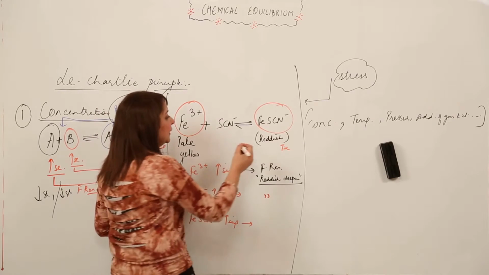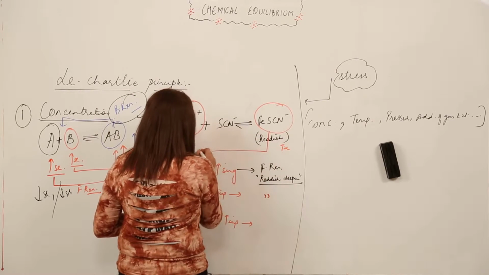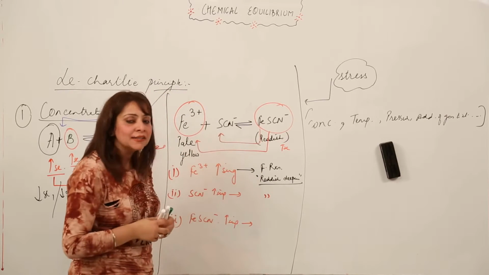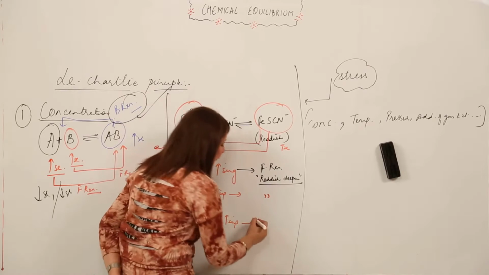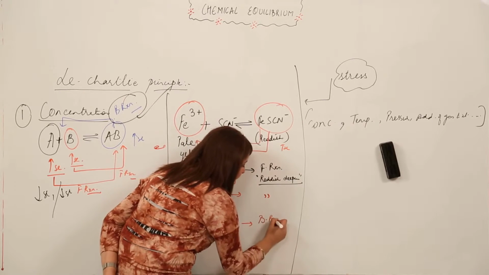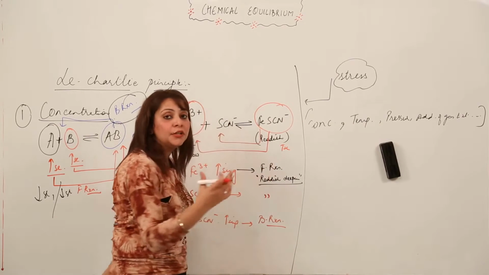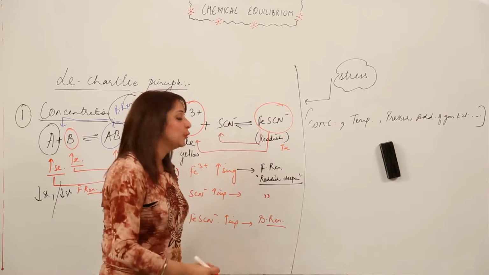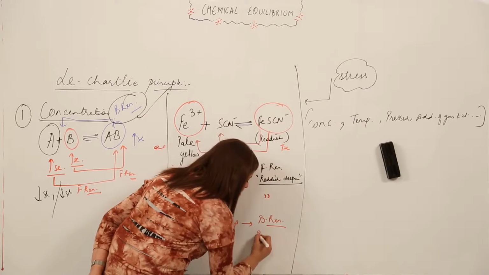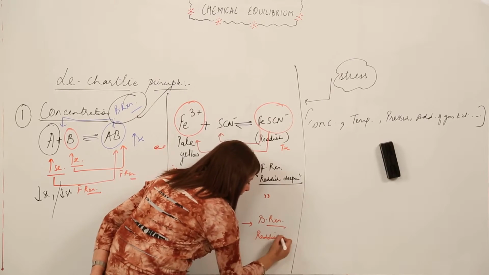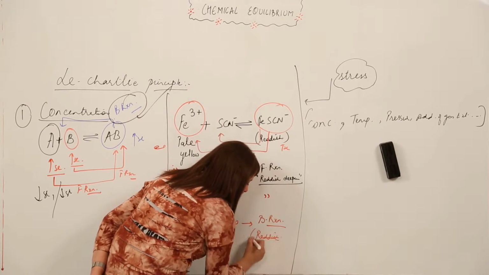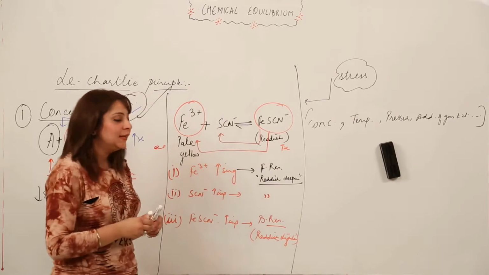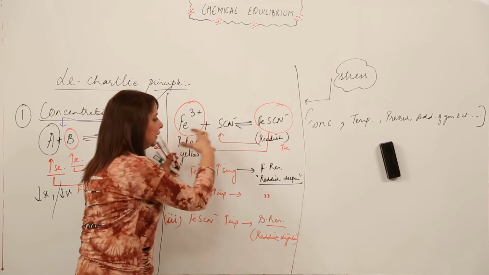So they will start decomposing back into the ferric and sulfocyanide ions. That means which direction will be favored? Obviously a backward reaction. And what is the predictable change which you can see? The reddish color becomes lighter. So that means the equilibrium has shifted in that direction.